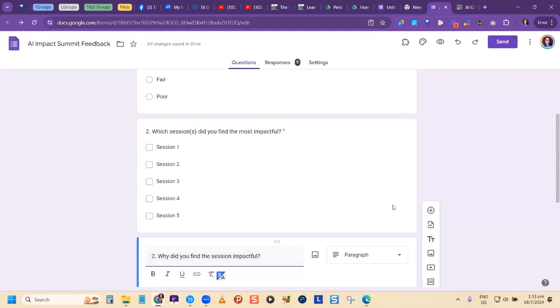Can skip logic be added in your Google survey form? Yes. If by skip logic you mean being able to set up sections, and based on what the responses are for certain sections, it will lead the person filling it out to another section. Yes. So you can do that.